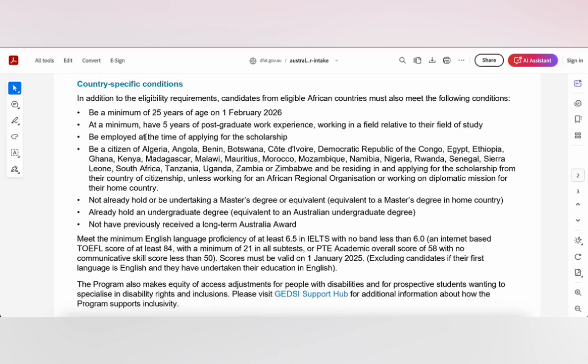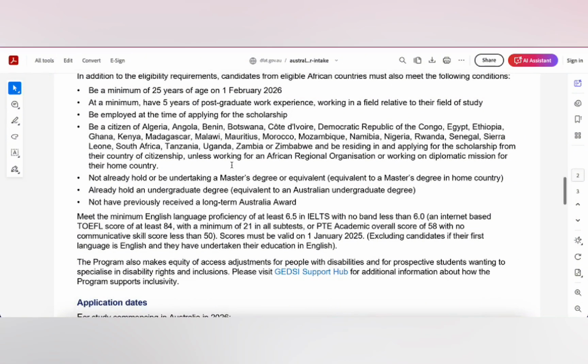Be employed at the time of applying for the scholarship. Please don't ask me why. I don't know. I'm reading the requirements, okay? If you are not working, I don't know. But this is what they're saying.